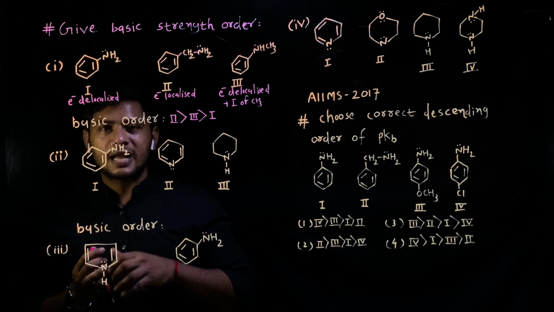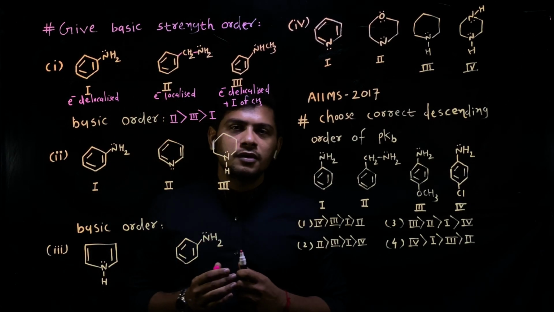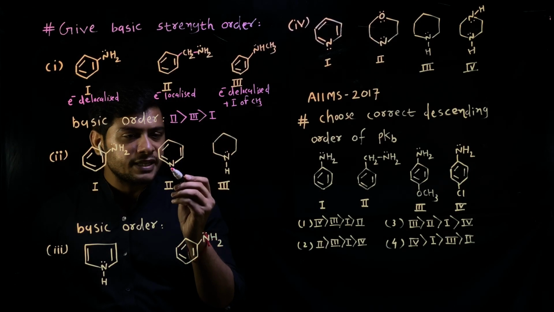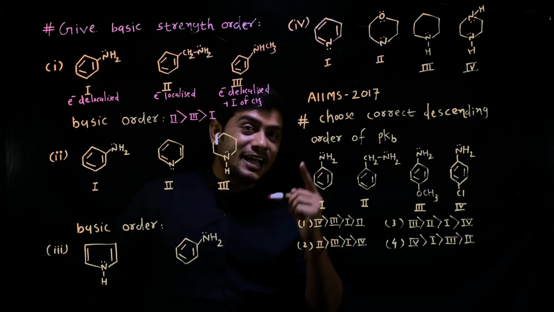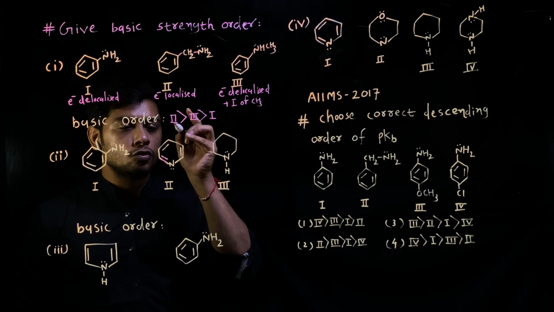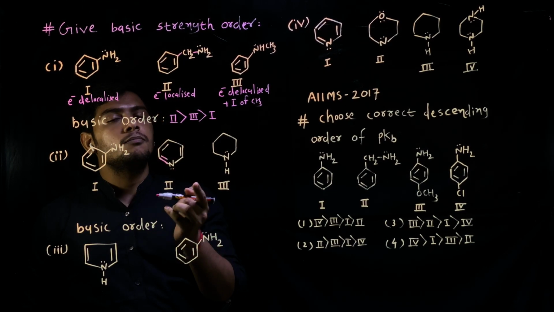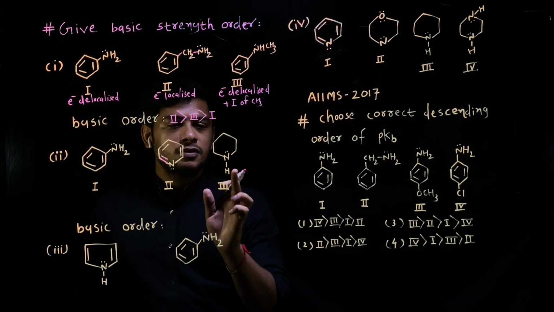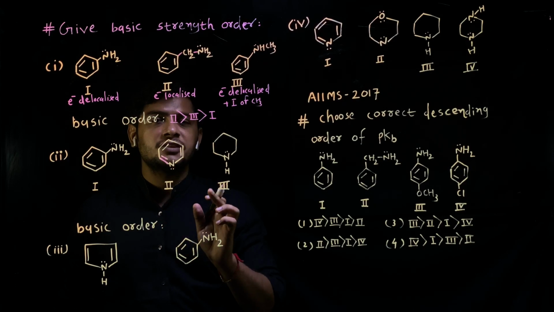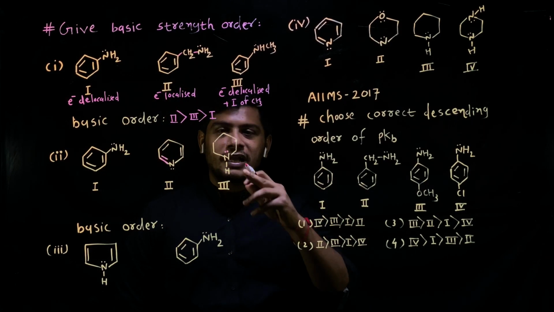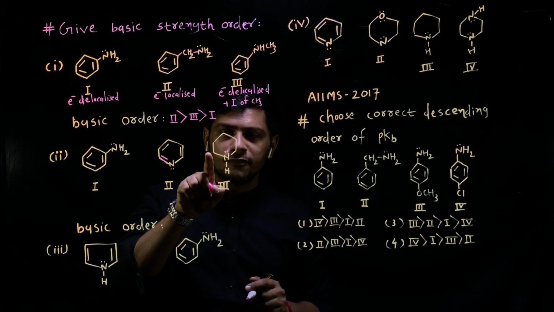on a more electronegative atom. Now what do I mean by more electronegative? Because nitrogen contains a lone pair of electrons as well as a pi bond. So electrons are on a more electronegative nitrogen. In this case, there is a vast difference in the second and third structure. These electrons are present on a less electronegative nitrogen because this nitrogen is involved in a single bond.